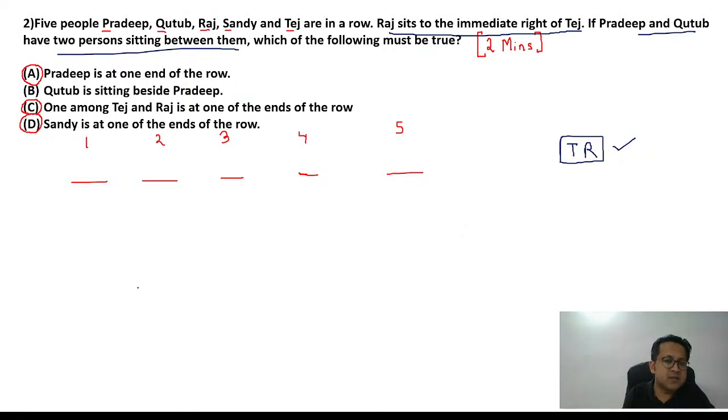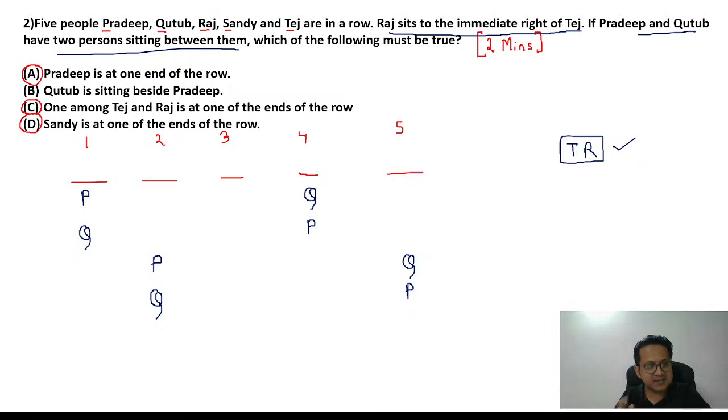Let's draw the possibilities. If P is at position 1, remember P and Q have 2 people between them, Q will be at position 4. Or vice versa: if Q is at position 1, P is going to be at position 4. Or if P is at position 2, 3 and 4 will be the 2 people, so Q will be at position 5. Or vice versa: if Q is at position 2, P is going to be at position 5.